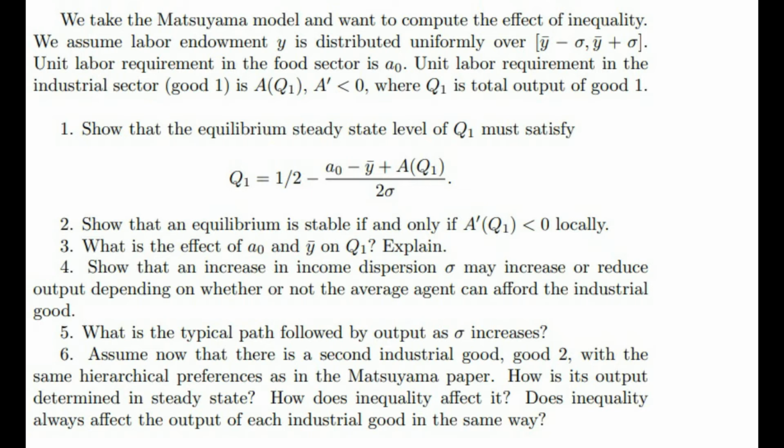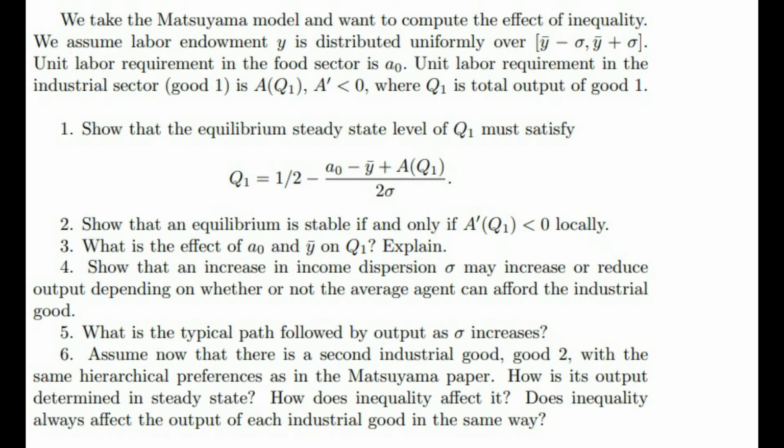Show that the equilibrium steady state level of Q1 must satisfy Q1 equals one half minus (A0 minus Y̅ plus A(Q1)) over 2 sigma. Show that an equilibrium is stable if and only if A'(Q1) is less than 0 locally. What is the effect of A0 and Y̅ on Q1?